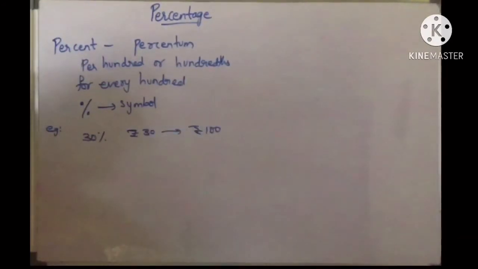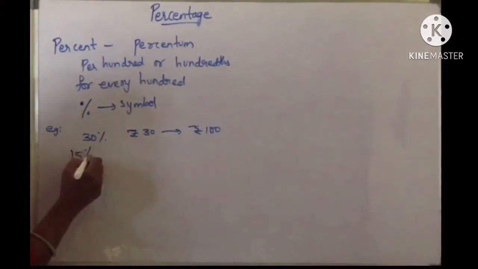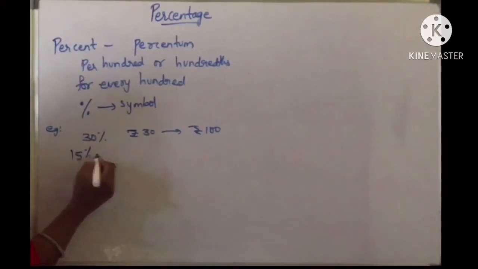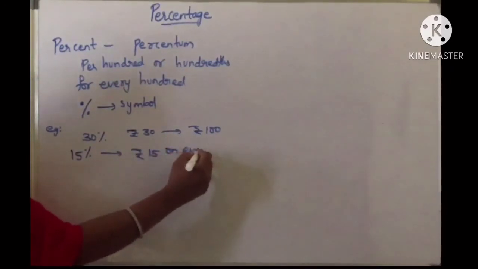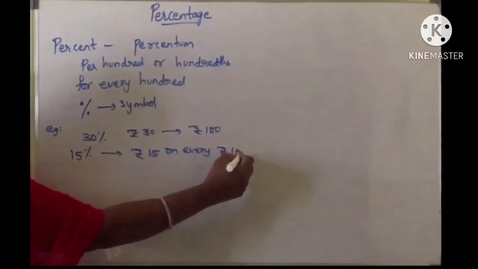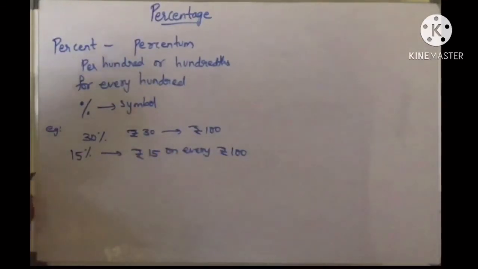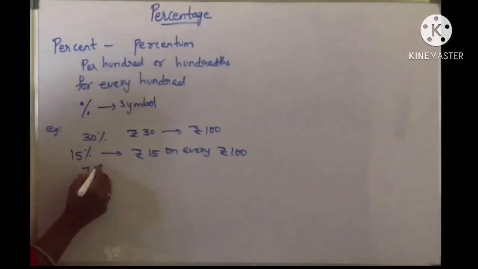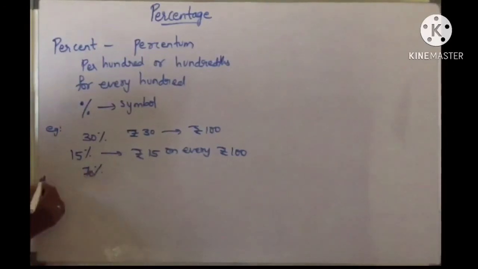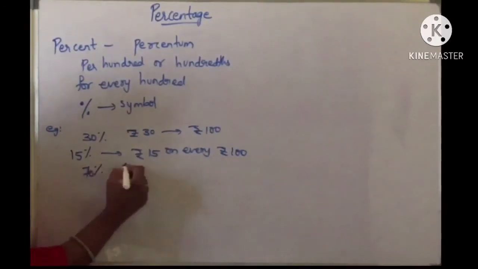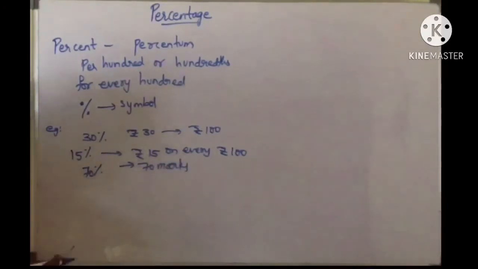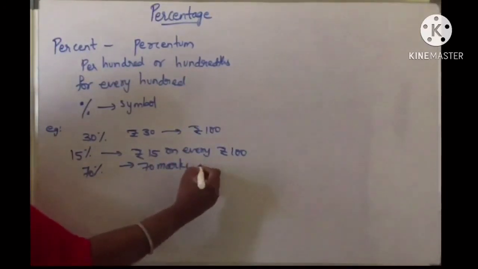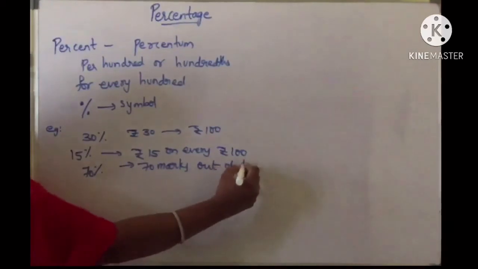Now suppose a trader makes a profit of 15%. Means what? He gains rupees 15 on every 100 rupees. Suppose a boy scored 70% marks in his final examination. It means that he obtained 70 marks out of 100 marks, 70 out of 100.